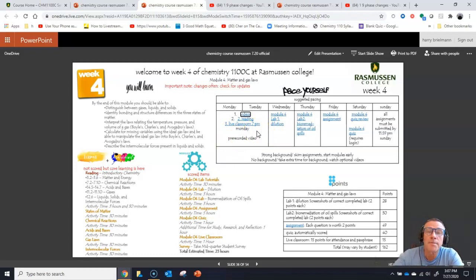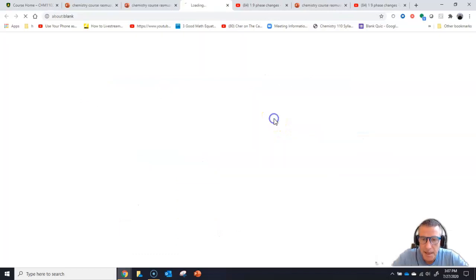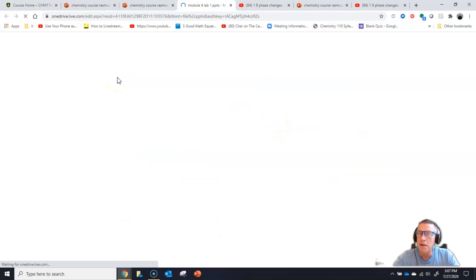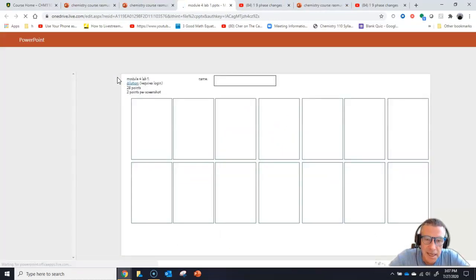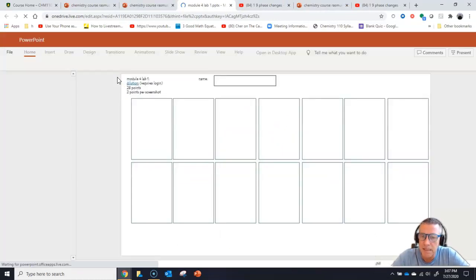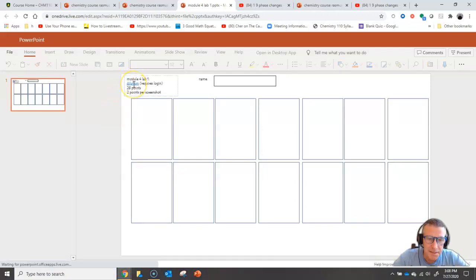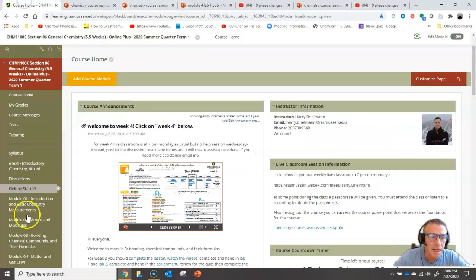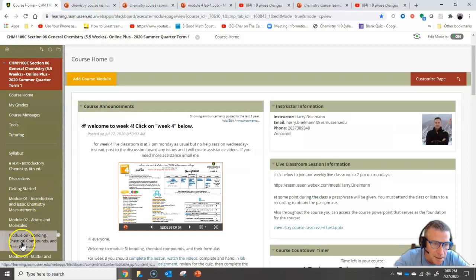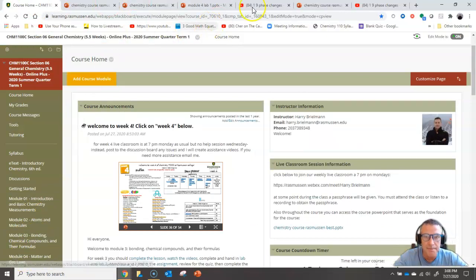Now you have all the core material. You've taken your 2 days. Now it's time for the first lab, which is a dilution lab. And if you click here, you will get what we call the template. This is a PowerPoint which is designed to make submitting this as user-friendly as possible. The lab itself is there, and you can click on that if you want to. You can also click on down here. Just go down to the lab and go ahead and do it.